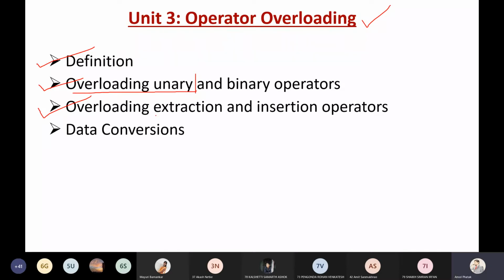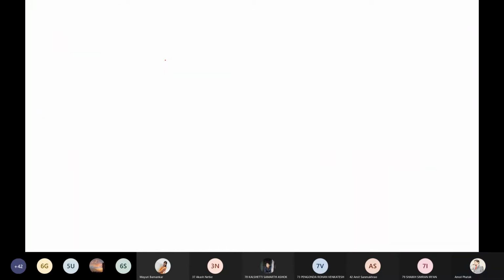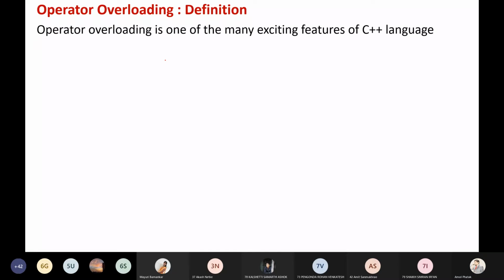Everyone knows that we use these operators when we use cout and cin. So extraction and insertion operator overloading, and then the last point is data conversion. So that's why I told you it may be possible for us, in the next four days or this week, to complete unit number 3 and go for inheritance. Okay, so let us start with the definition. I'm just discussing what is meant by operator overloading now.